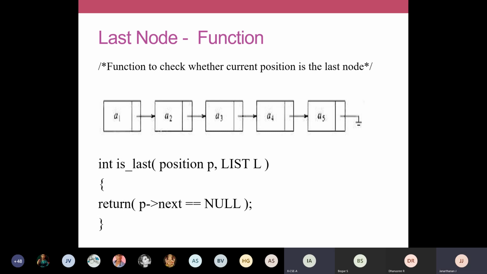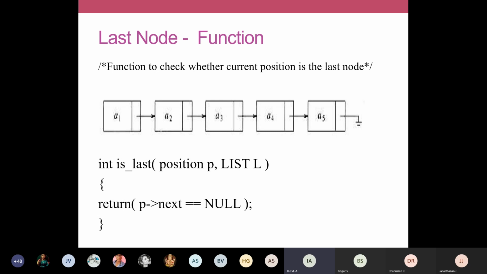Last node has address null, ma'am. Yes, the address of the last node is null. So with that we can identify that it is the last node. All the other nodes will have some address, but only the last node will have a null. So that is a technique to find out whether this particular node is a last node or not.